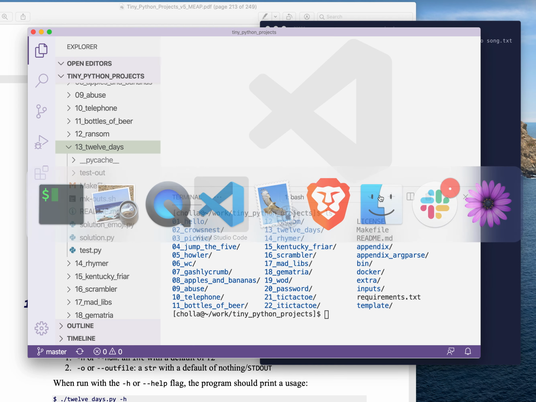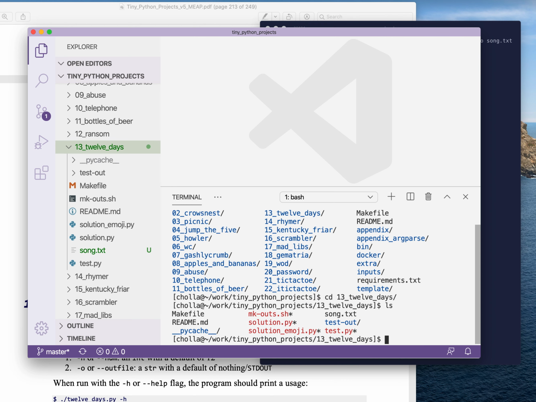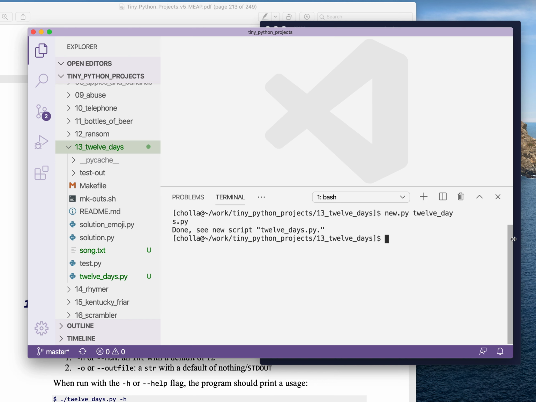Let me pull up my editor here. I go into the GitHub repository, into the 12 Days of Christmas directory, and I'm going to run new.py, and it needs to be called 12days.py. Okay, so we have our new program. I'm going to open that up.